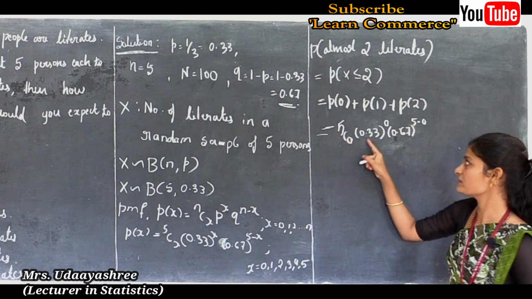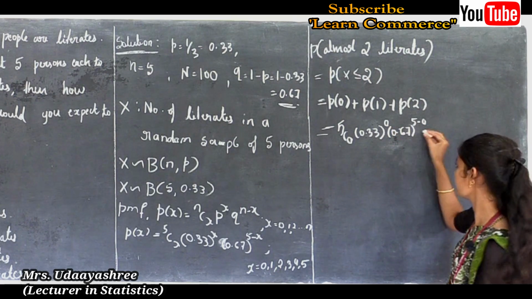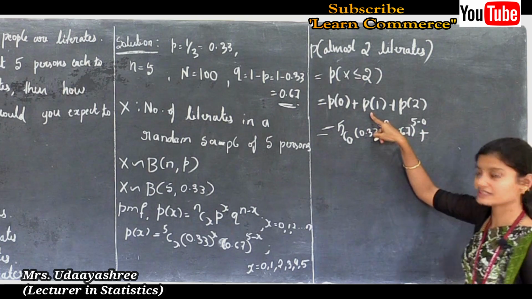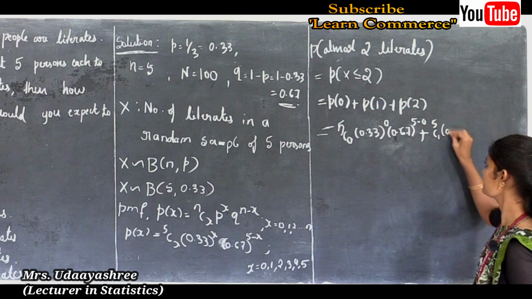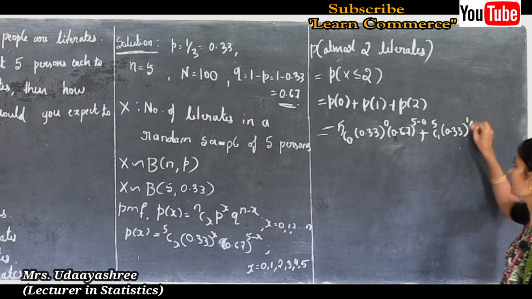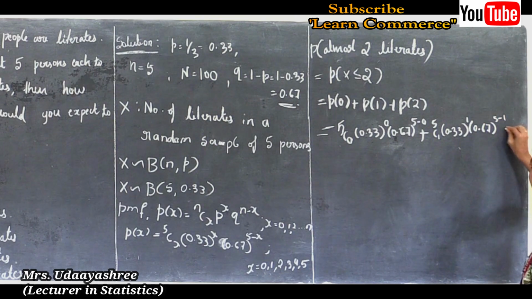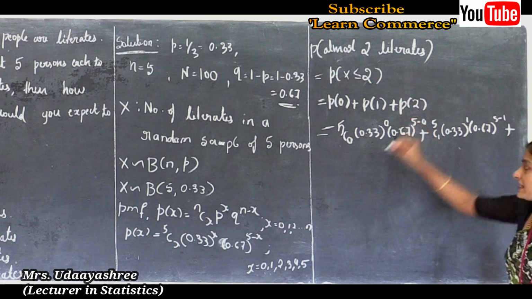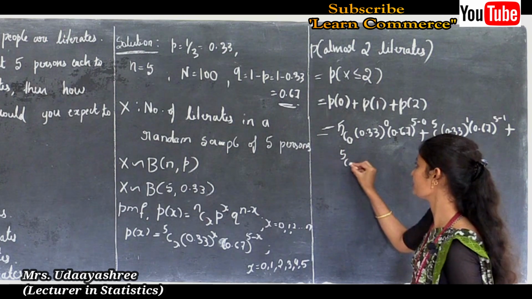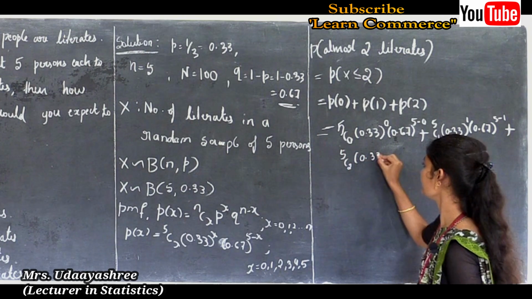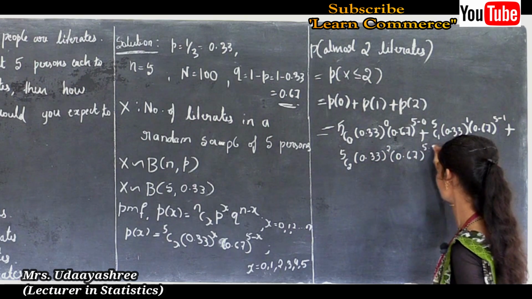So 5C0, 0.33 to the power 0, 0.67 to the power 5 minus 0, plus next P of 1, that is 5C1, 0.33 to the power 1 and 0.67 to the power 5 minus 1, plus next P of 2, that we can write 5C2, 0.33 to the power 2 and 0.67 to the power 5 minus 2.